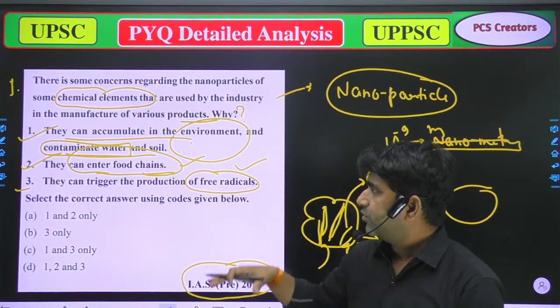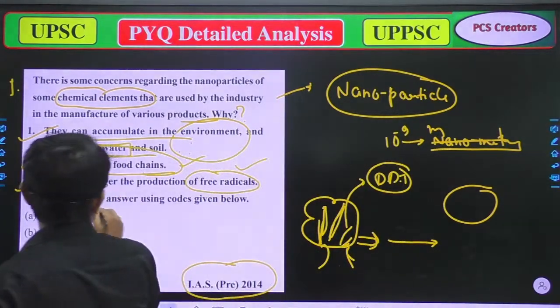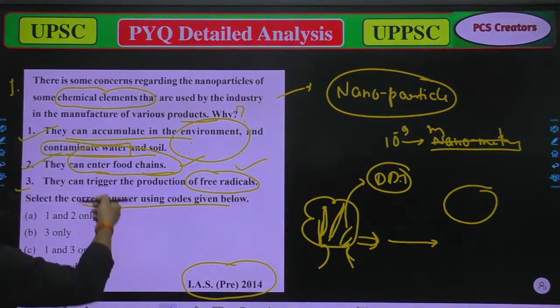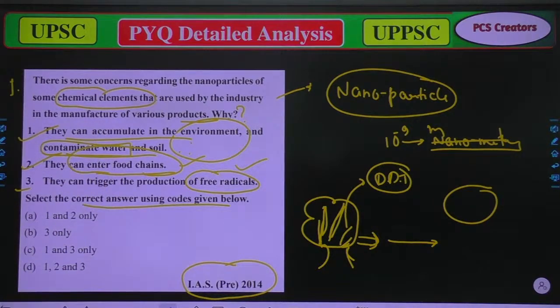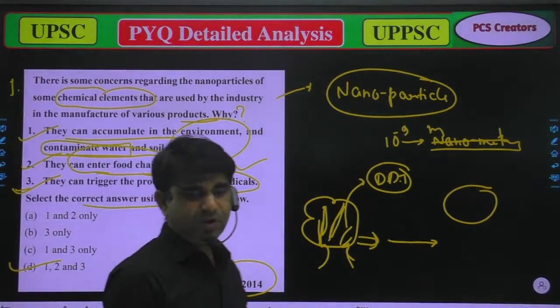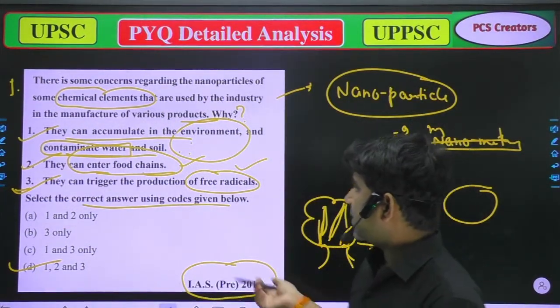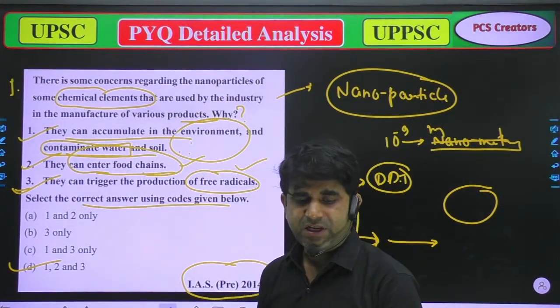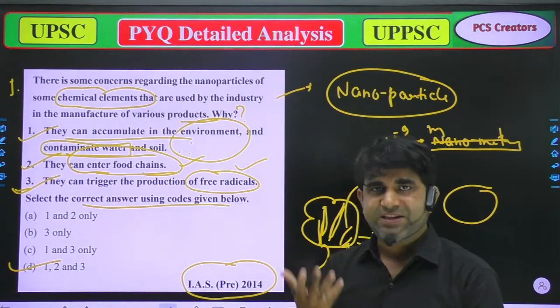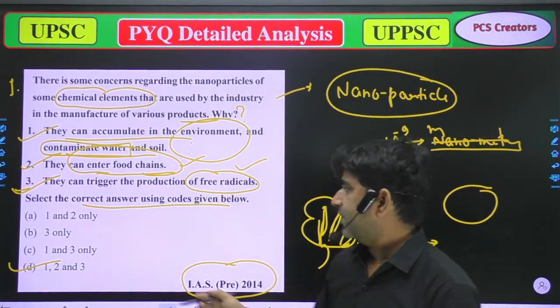So now we can conclude. Select the correct answer using the codes below. All of these are correct, which means option 1, option 2, option 3, all of these are correct. So we have option D. Anyone who gave option D, I think they should clap for themselves. Okay, so option D is correct.